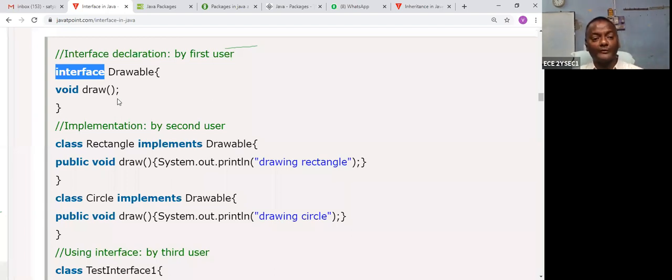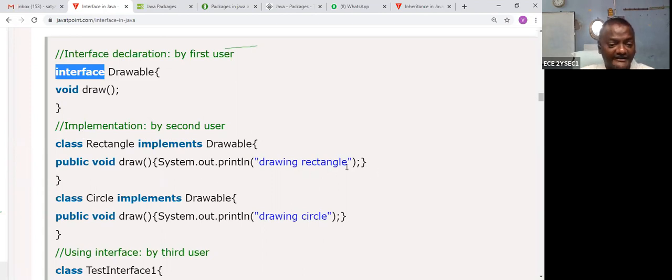Now what I want to draw: there is another class. How is the class linked with the interface? The interface is linked with the class by implements. The class is a keyword with the name Rectangle, and it implements Drawable. So Drawable is there, and this is the method. There is a body, and the body is drawing it.